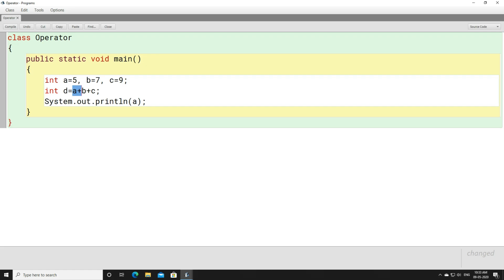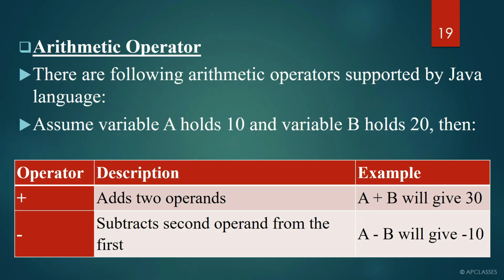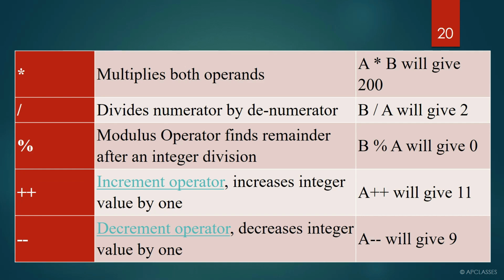So this is all about the arithmetic operators. We discussed positive sign, negative sign, multiplication, division, mod, plus plus and minus minus. Remember, students, plus plus and minus minus we are going to discuss again in our upcoming classes, in detail. The increment and decrement operators are such operators from which you get questions in the ICSE examination.